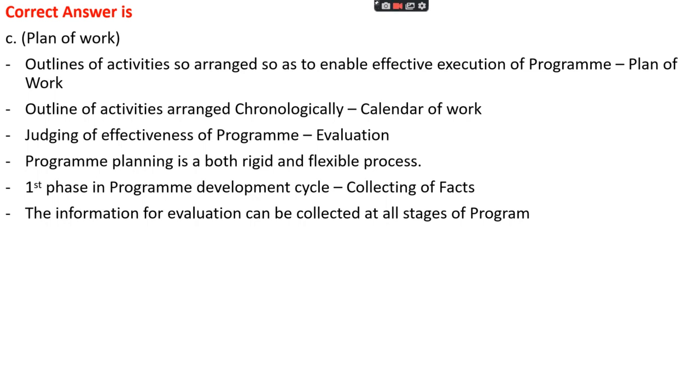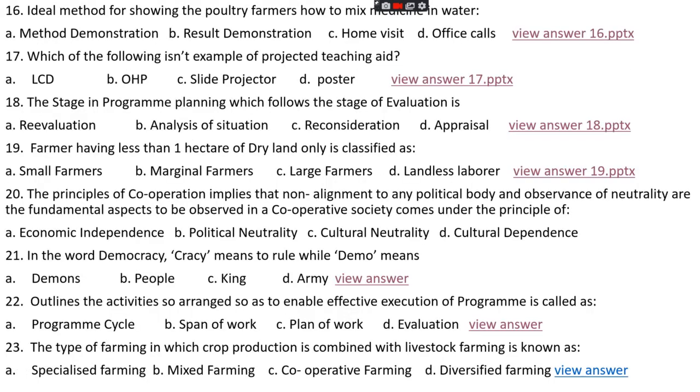In the case of a calendar of work, we outline all the activities arranged in chronological order. Evaluation is a process of judging the effectiveness of a program, whether it is working or not, effective or not. Program planning is a process which is both rigid and flexible. The first phase of the program planning development cycle is collecting facts. The information for evaluation can be collected at all stages of the program.